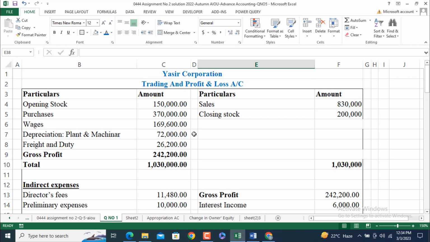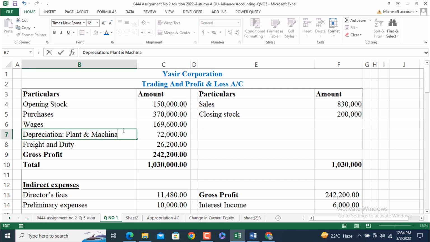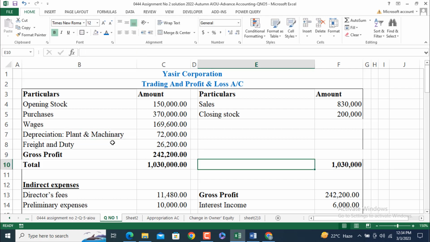Yasir Corporation trading and profit and loss account. Particulars: the opening stock 150,000, purchases 370,000, wages 169,600, depreciation plant and machinery. Please correct this spelling: machinery. Because plant and machinery is directly involved in the production of the goods, I am taking this depreciation as a part of the cost of goods sold. So it will not be covered in the indirect expenses. I have written it under the cost of goods sold portion of the trading and profit and loss account.